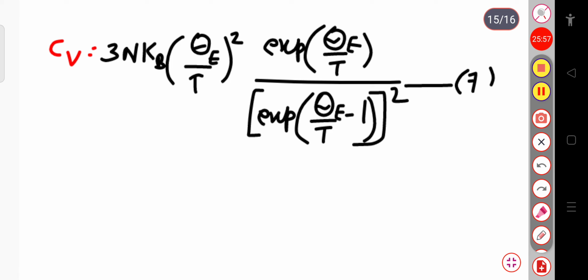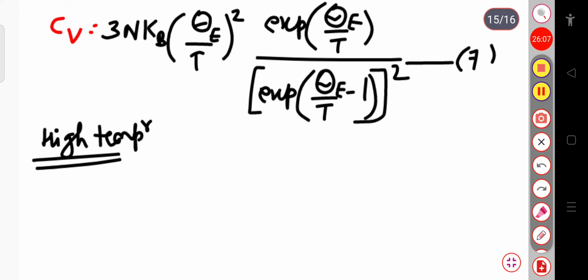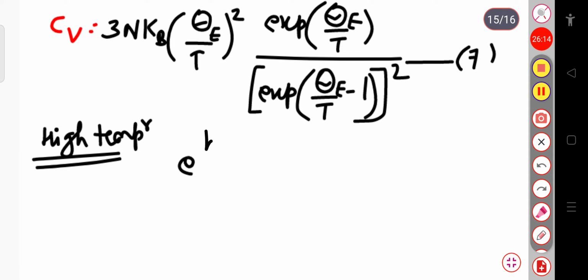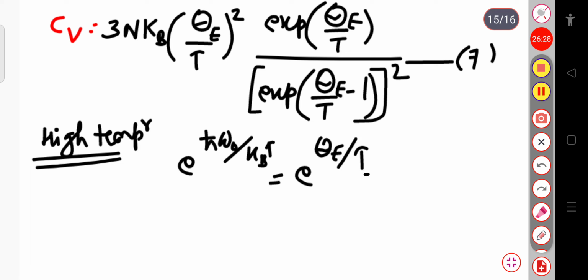Now if I consider the high temperature case, here we are considering the lattice vibration. For high temperature we can consider exponential ħω₀ divided by k_B T equal to exponential Θ_E by T, which we can write as 1 plus Θ_E by T plus (Θ_E by T) whole square divided by 2 factorial, and so on.